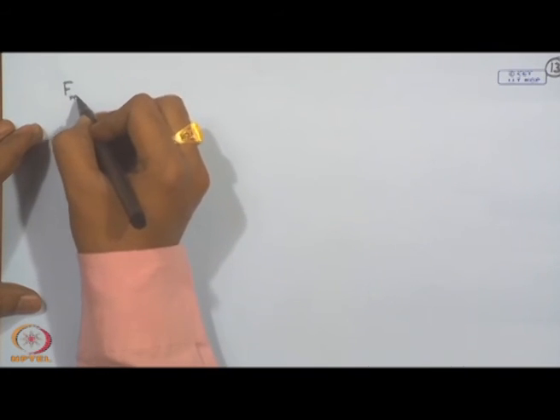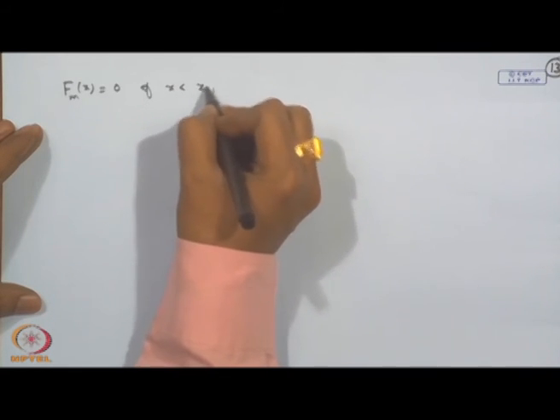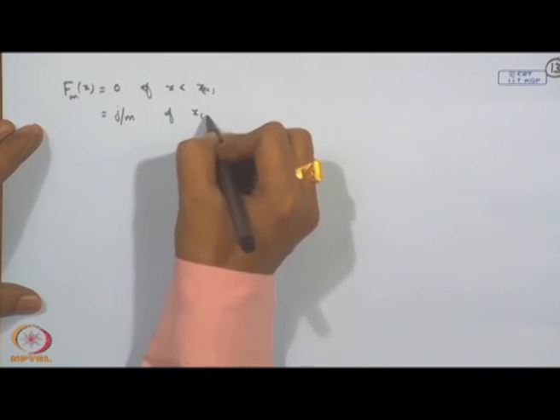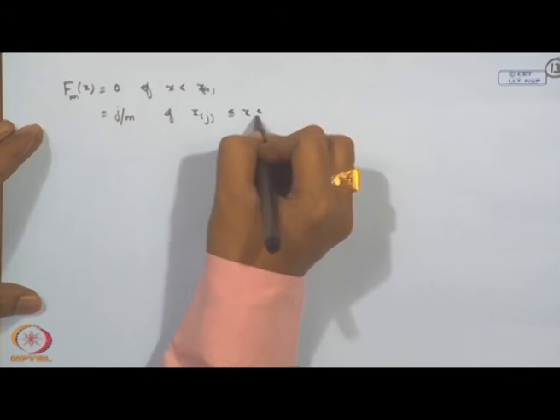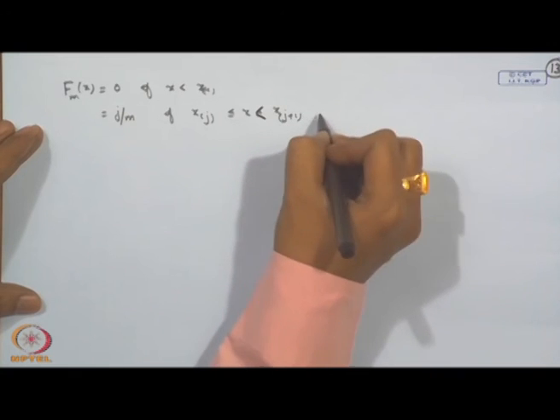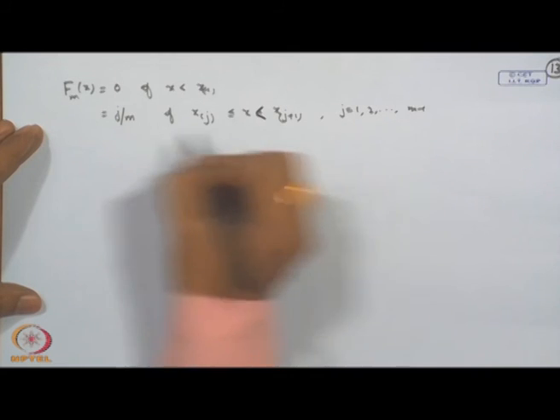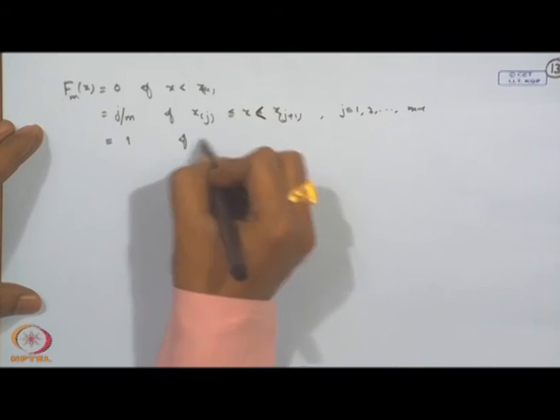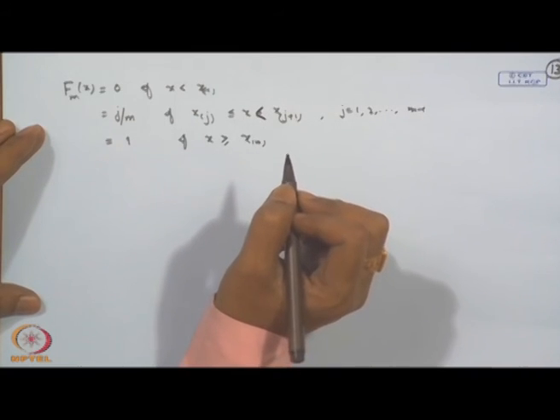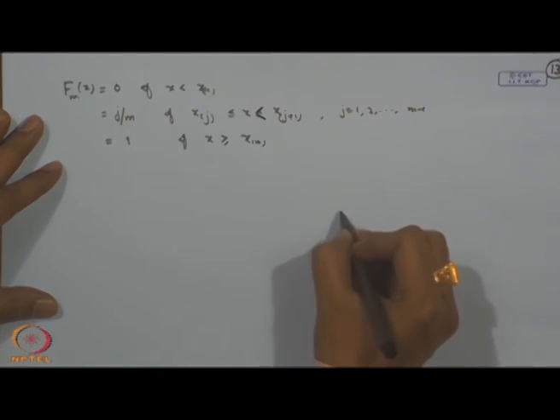So, if I consider F_m(x), that is equal to 0 if x is less than x(1), it is equal to j by m if x(j) is less than or equal to x, strictly less than x(j+1), for j equal to 1 up to m minus 1, and it is equal to 1 if x is greater than or equal to x(m). So, we can think of this function like this.